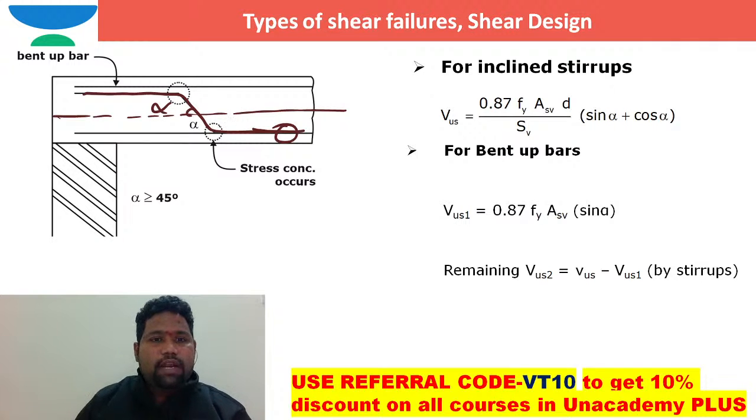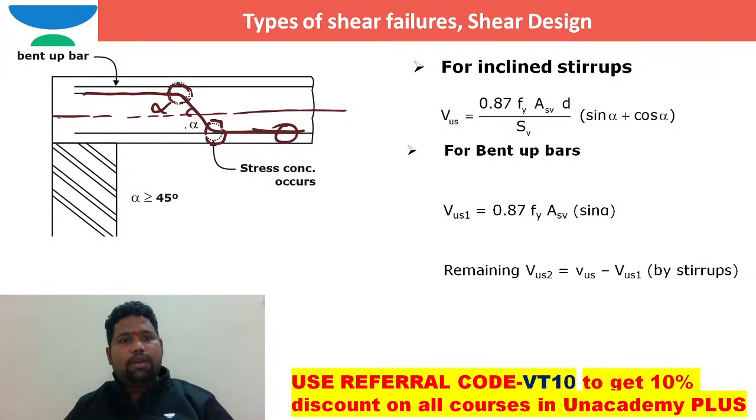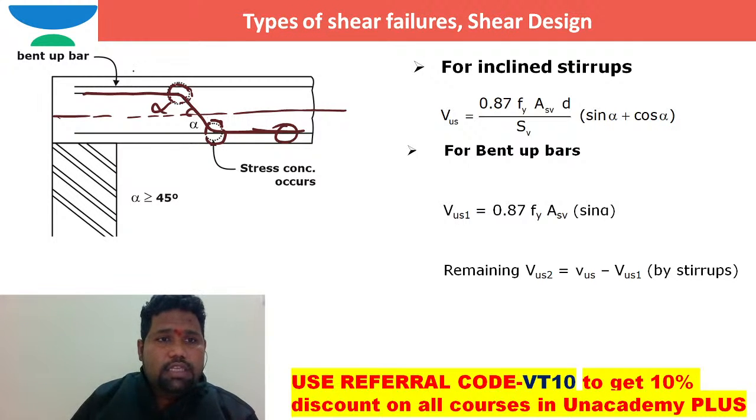Generally, by the time of bending up, stress concentration occurs, so please be careful. Stress concentration failure may be possible during bending. Don't try to bend more than 135 degrees. These are clearly the bent up bars.